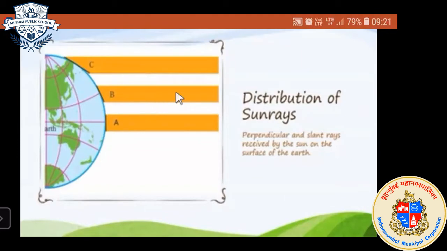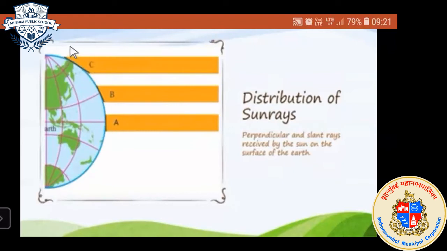Occupy a larger or lesser area. See, already we have seen that these sun rays are parallel to each other. They are in a straight line, but due to the spherical shape of the earth, some areas on the earth's surface receive low temperature, and some areas receive high temperature, because of the spherical shape of the earth.